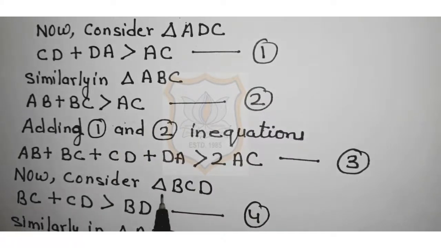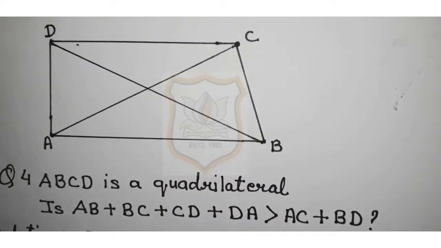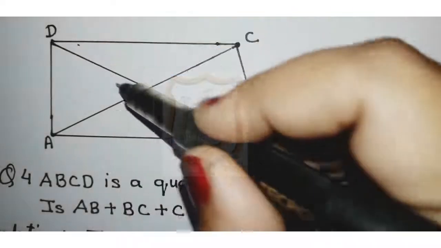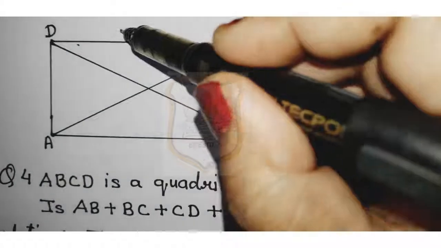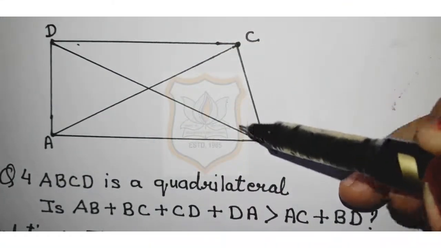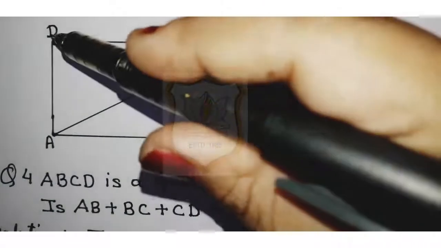Now we will consider triangle BCD, this triangle. In triangle BCD, BC plus CD is greater than BD. Why?